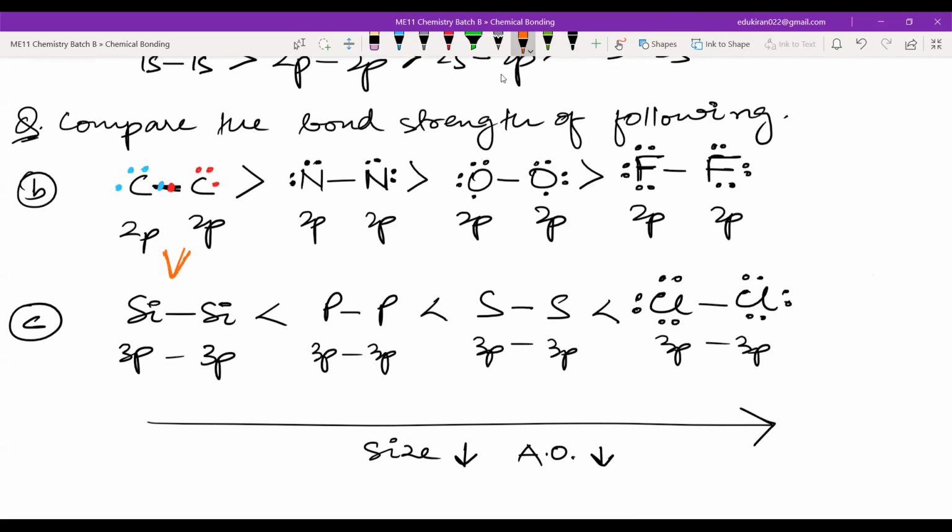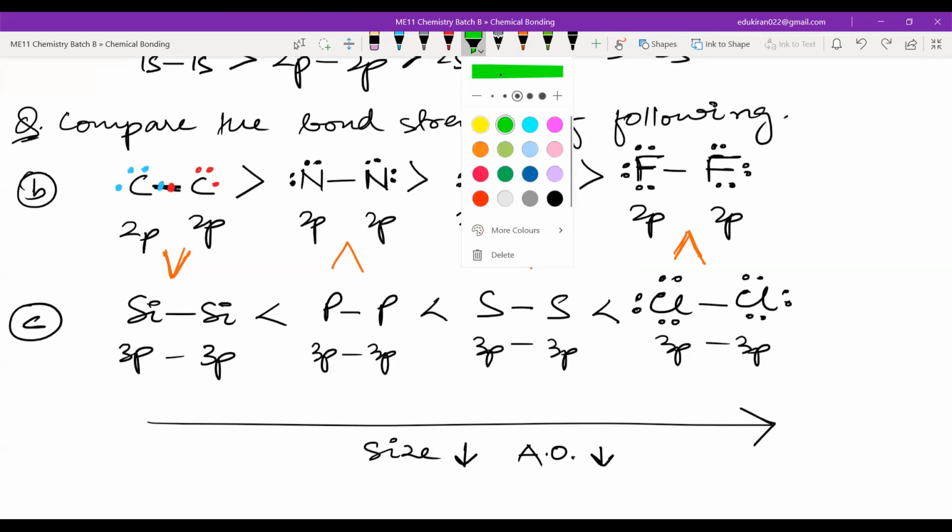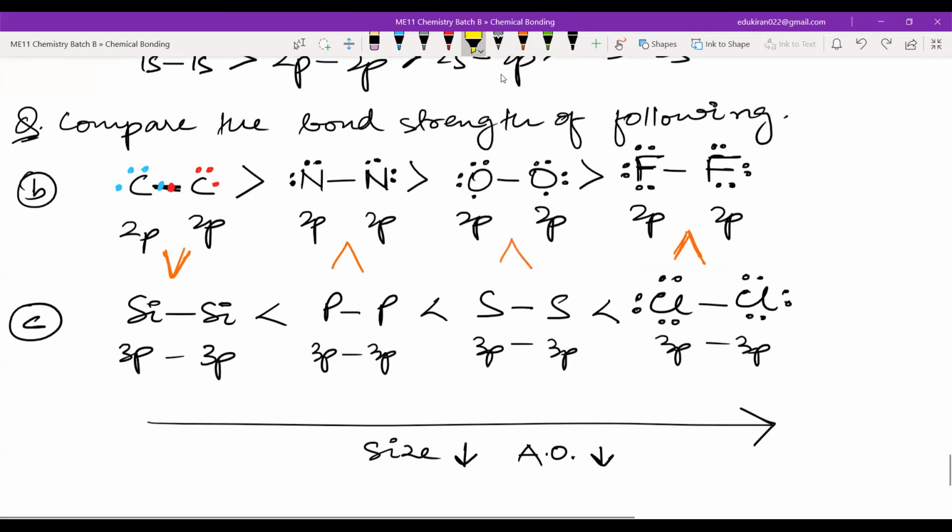Carbon has higher bond strength, but as we go from carbon to nitrogen, oxygen, fluorine, the order reverses because of smaller size and lone pair electrons. Although we have mentioned carbon lone pairs here, please remember that essentially it does not happen like this. You will never see a valence lone pair in carbon. You will never see lone pair in carbon.